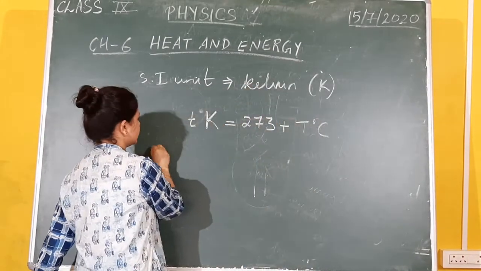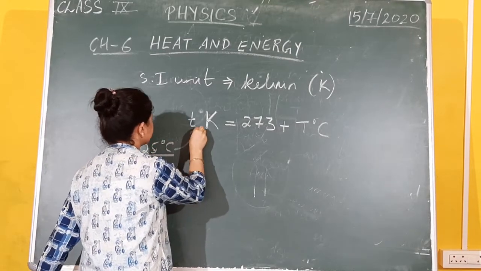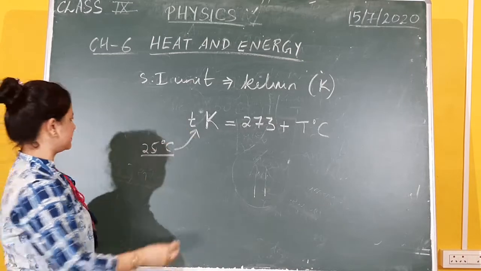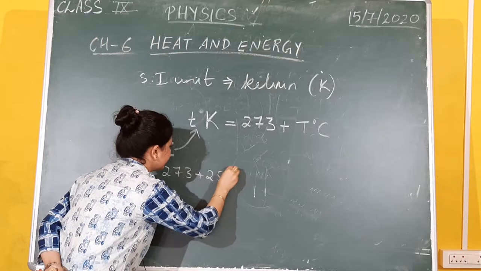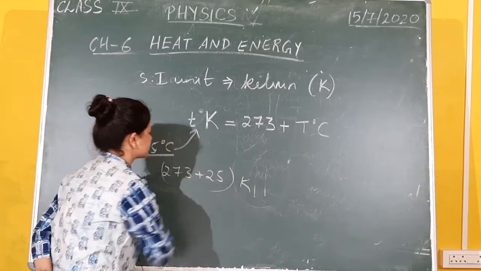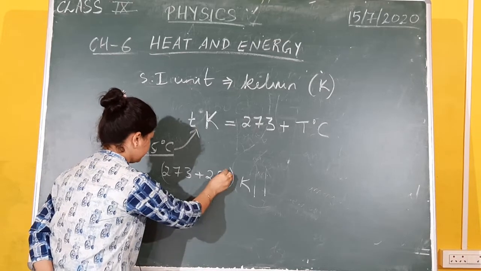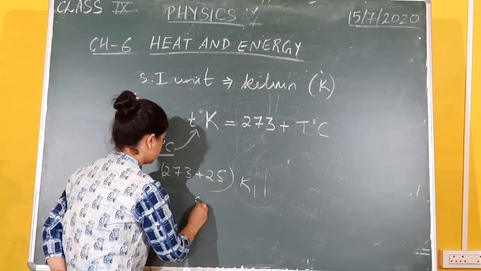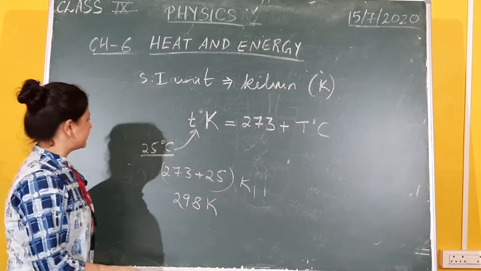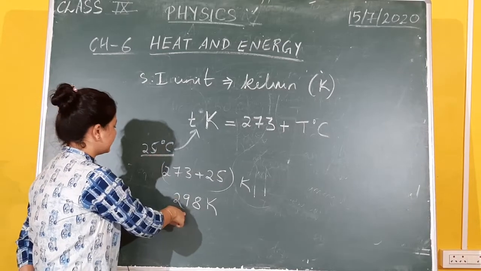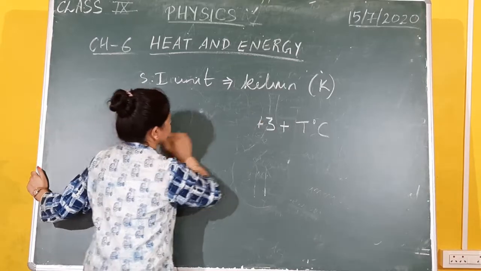Suppose you have 25 degree Celsius to be converted into Kelvin. So what is this value in Kelvin? It is nothing but 273 plus 25 Kelvin. That is the meaning of this expression here, and the value is 273 plus 25, 298 Kelvin. So the equivalent temperature of 25 degree Celsius in Kelvin is 298 Kelvin. That is how you convert degree Celsius into Kelvin.